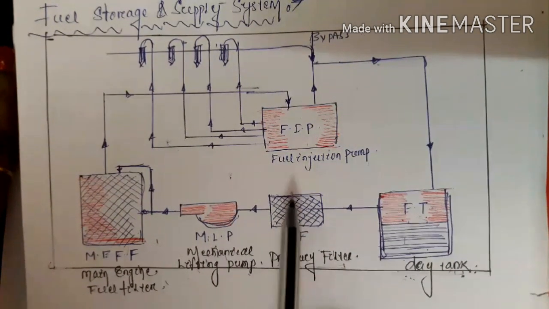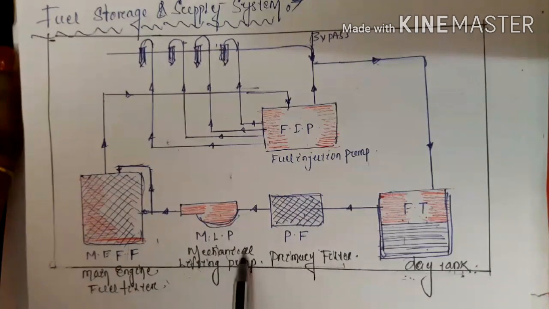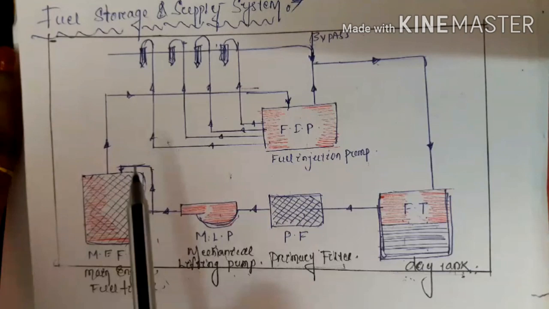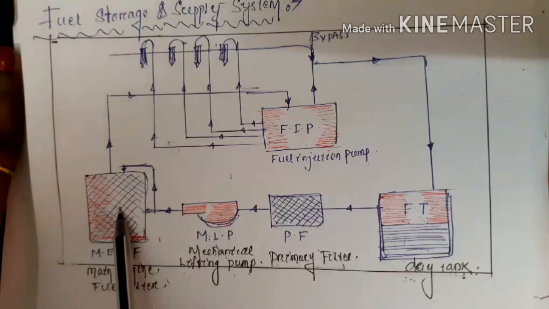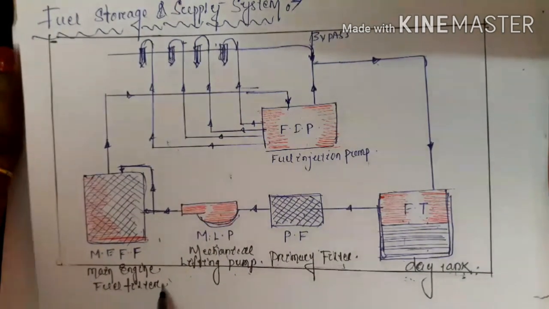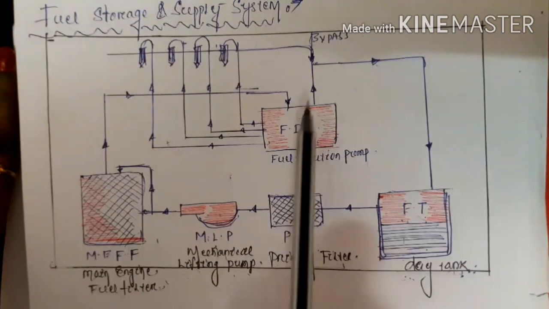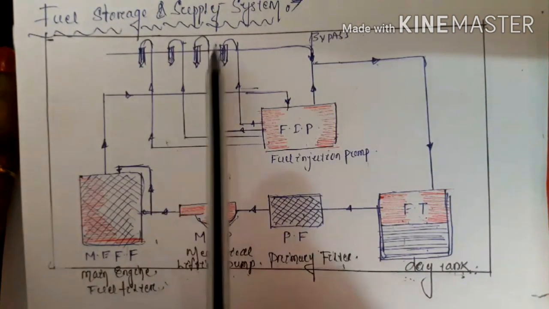This one is your primary filter. After that, a pump is connected here, which is known as your mechanical lifting pump. After that, another filter is connected here, which is known as your main engine fuel filter. The fuel filter is directly connected to the fuel injection pump, and the fuel injection pump is directly connected to the number of injectors.